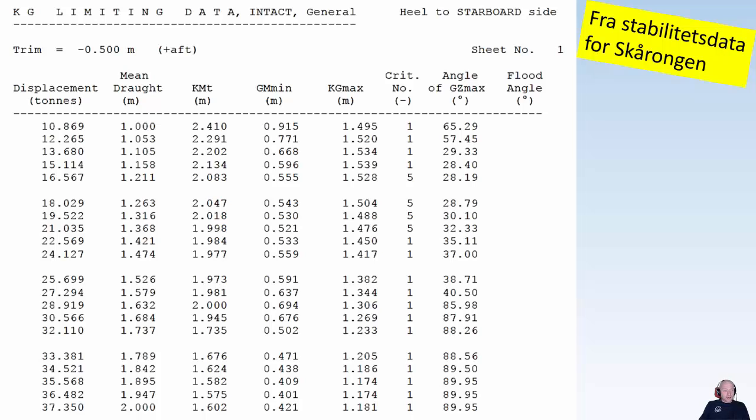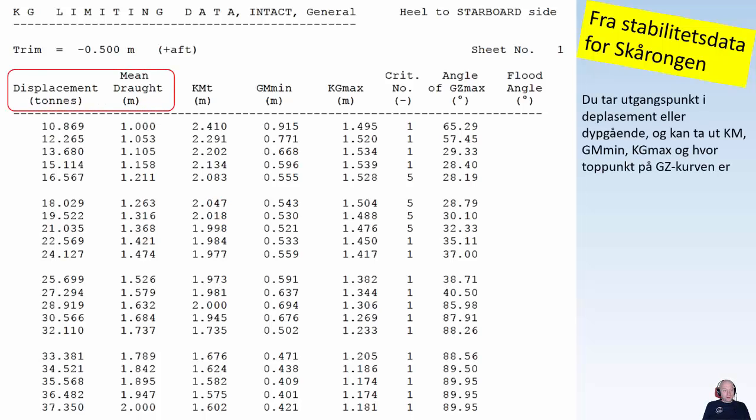And in the stability calculations for the vessel, you will see, among other things, the KG limiting data, which is the KG max, VCG max. You start out with your own displacement or draft, and based on that, you can take out trim, KM, KG max, different information. And as you see here, KM equals GM plus KG. So this is interesting information you can take out from the KG limiting tables for this vessel.